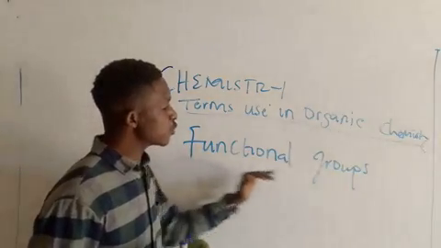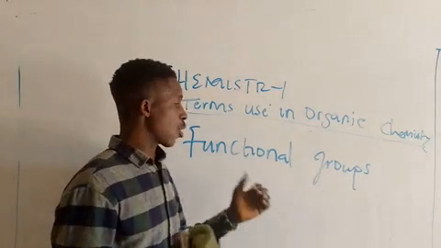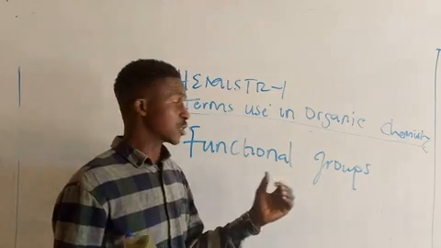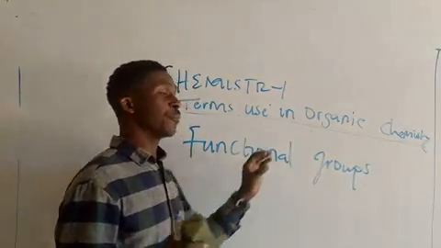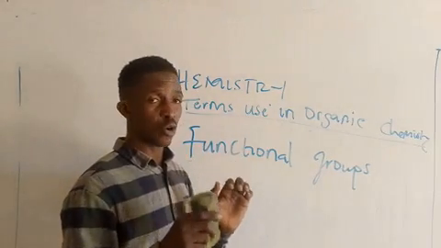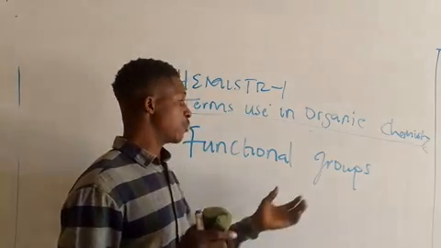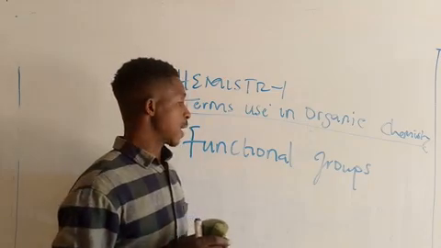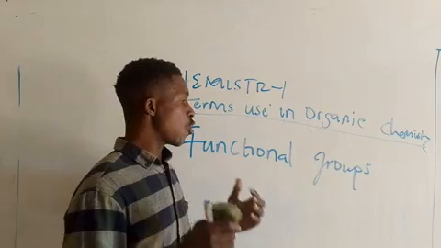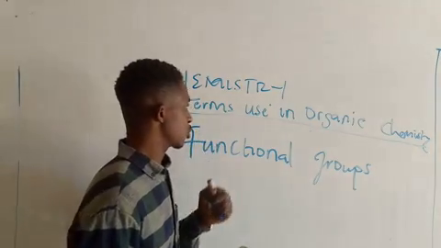We say a functional group is an atom or a bond that is common to a homologous series.